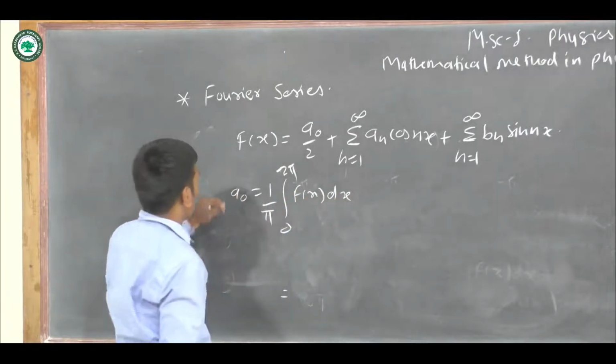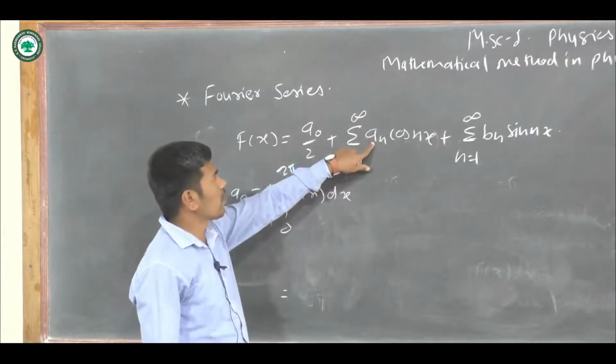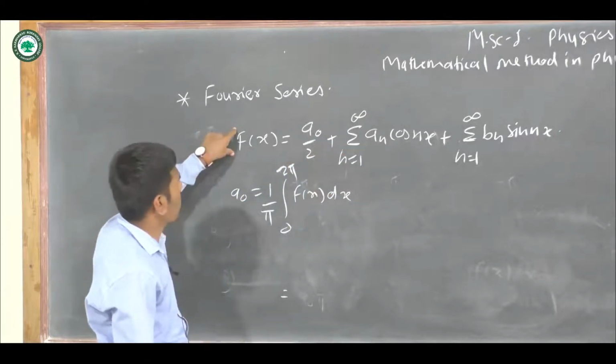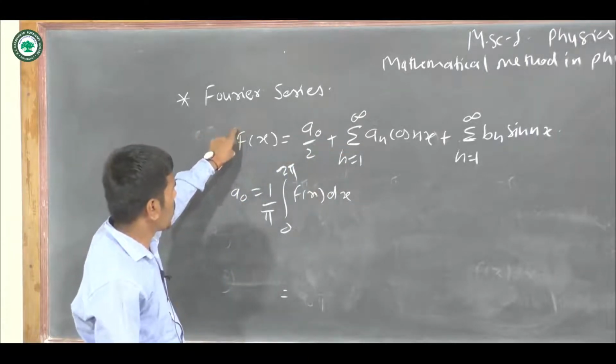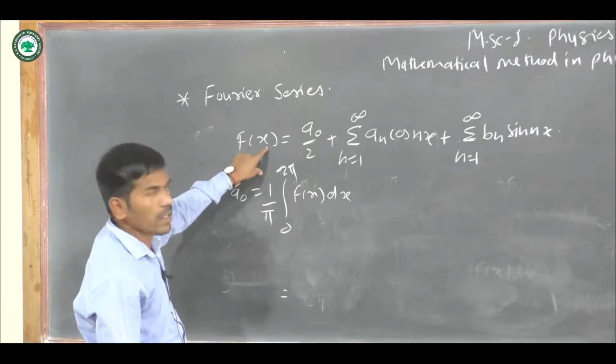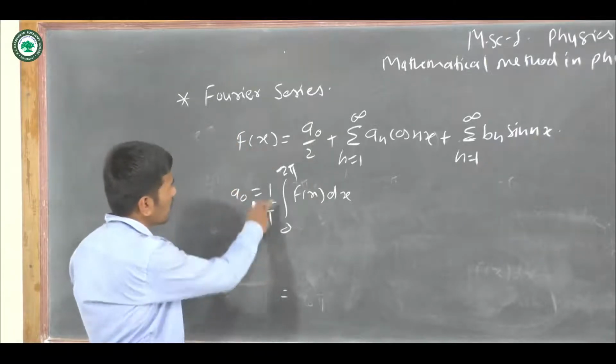Now if we want an, then we need to multiply these expressions by the cos nx both sides and then integrate over the same limit.